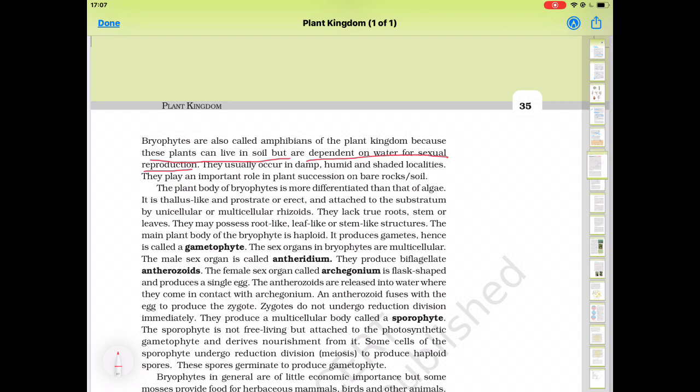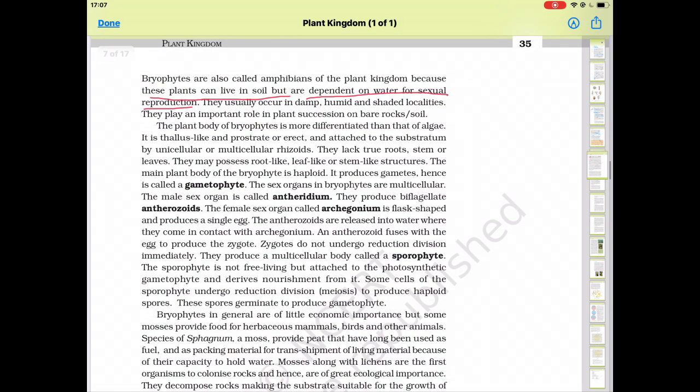Because for sexual reproduction, they require water. So half of their life cycle occurs on the soil and half of the life cycle occurs in the water, where the sexual phase occurs. They usually occur in damp, humid, and shady localities. They play an important role in plant succession on bare rocks.